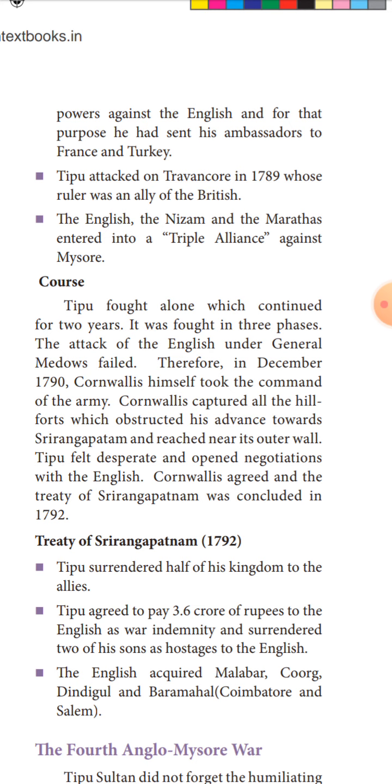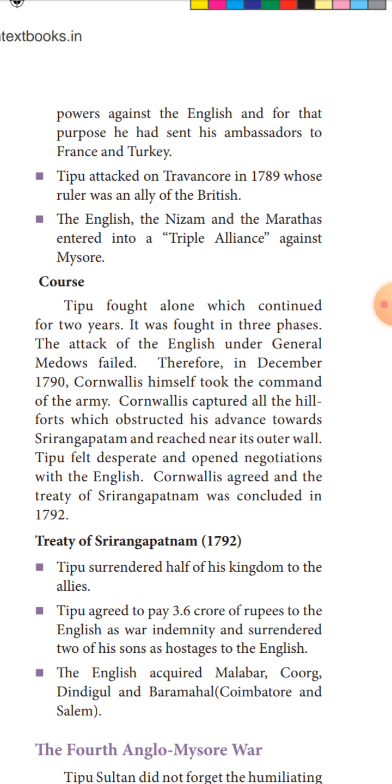Cornwallis captured all the forts that were an obstacle to attacking Srirangapatnam. Those forts were problems for attacking Srirangapatnam, and that is why Cornwallis captured them all.